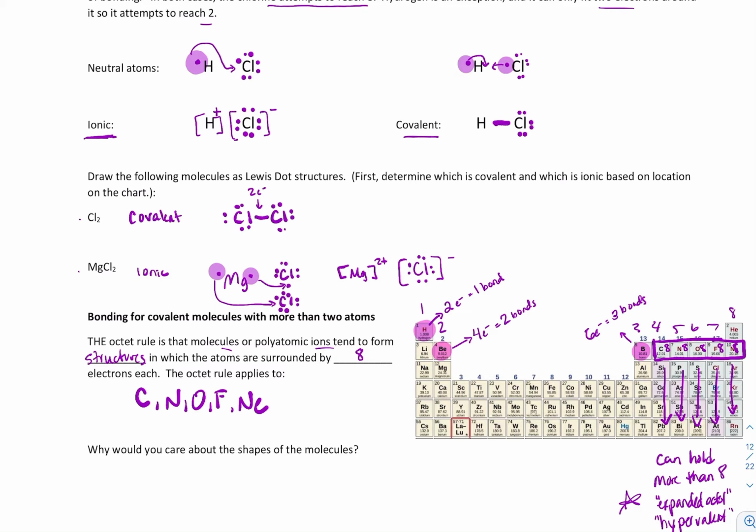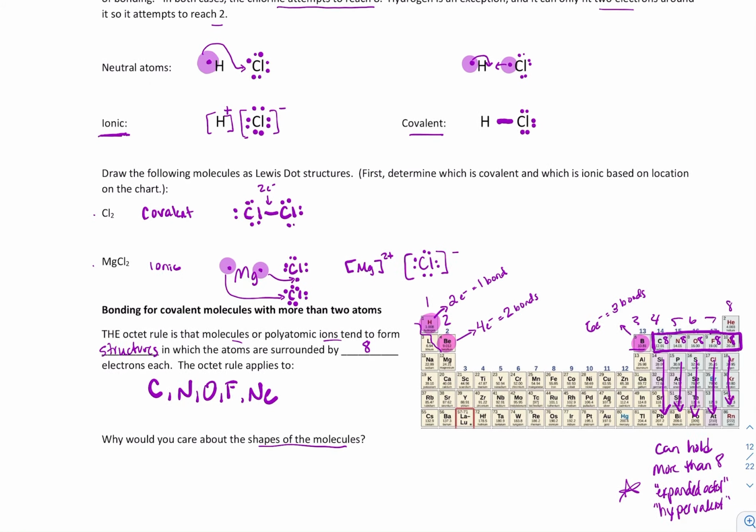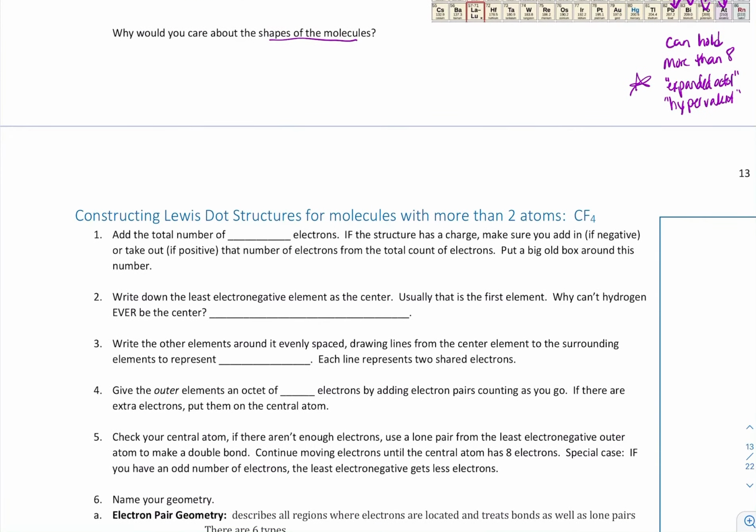And keep in mind the 3 that cannot quite make 8 electrons. And the question might come up, why do you care about the shape of molecules? Well, here's the thing. We have things like DNA that are very, very bound by shapes. We have things in industry that are very bound by the shapes that they form. So when you want to do a reaction, if you have a molecule that has some things going off of the sides of it, but it has empty space on the top and the bottom, that's important to know, because that means you could have some big molecule come in and attach there or there.